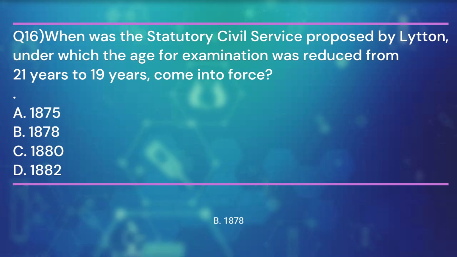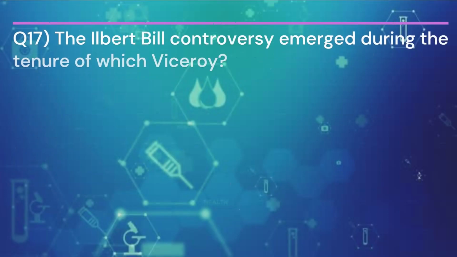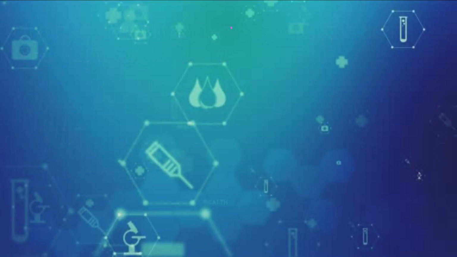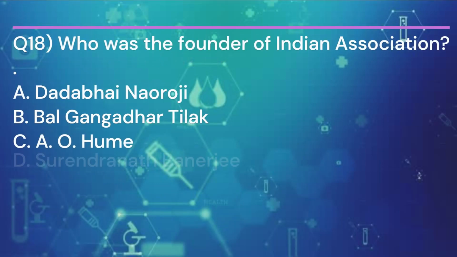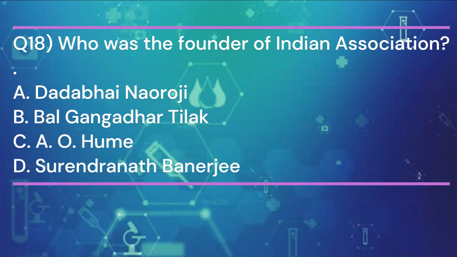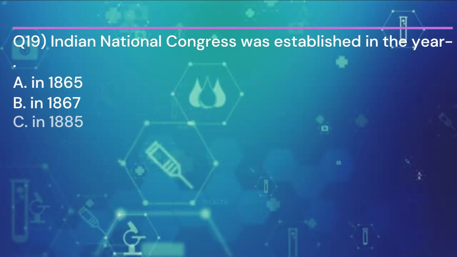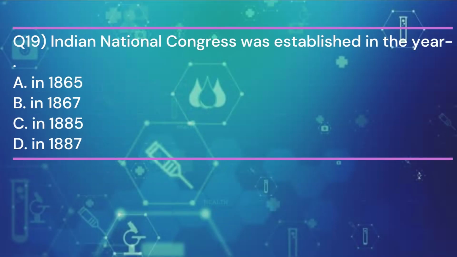In 1878. Question 17. The Ilbert Bill controversy emerged during the tenure of which Viceroy? And the answer is A. Ripon. Question 18. Who was the founder of Indian Association? And the answer is D. Surendranath Banerjee. Question 19. Indian National Congress was established in the year? And the answer is C.